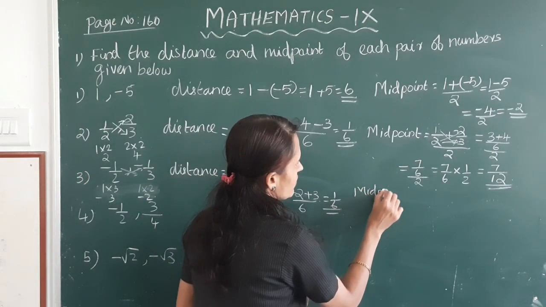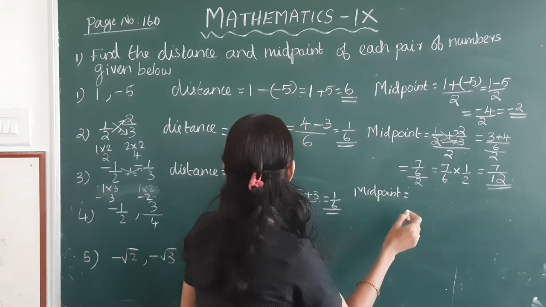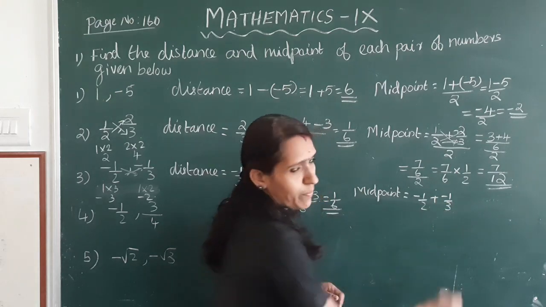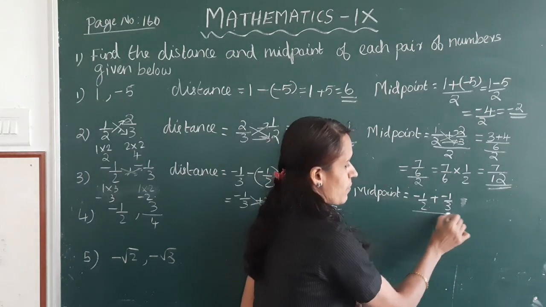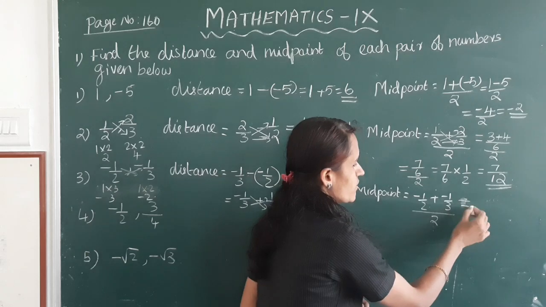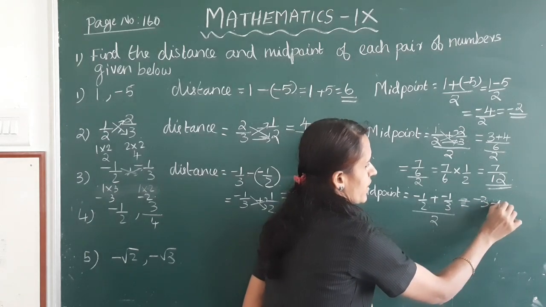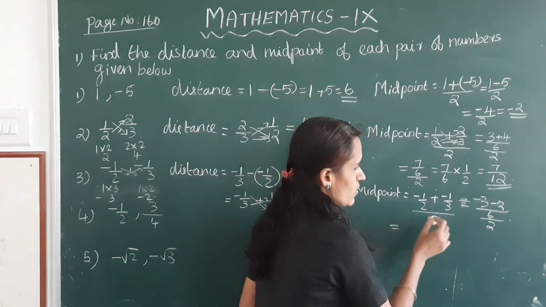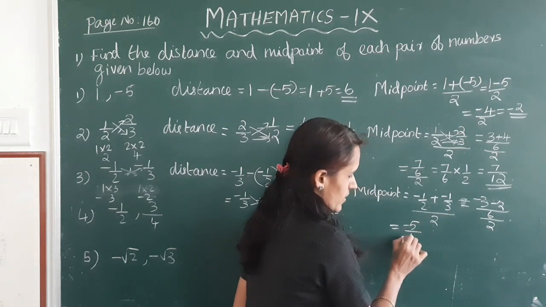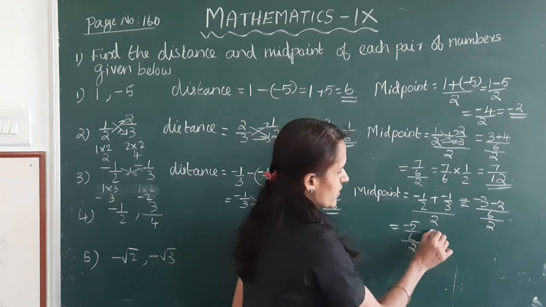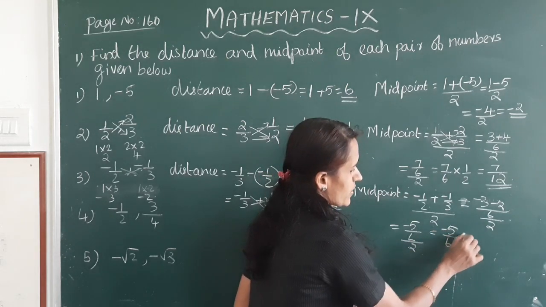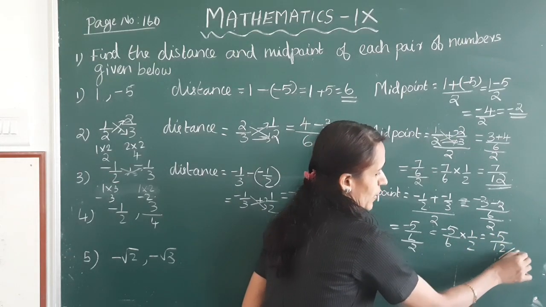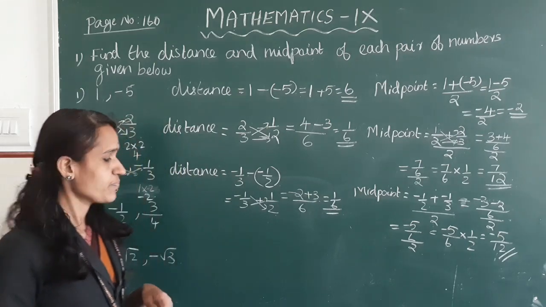Midpoint is equal to minus 1 by 2 plus minus 1 by 3 divided by 2. This is equal to minus 3 minus 2 divided by 6 by 2. This is equal to minus 5 by 6 by 2. This is equal to minus 5 by 6 into 1 by 2. This is equal to minus 5 by 12. Okay, clear? Next,